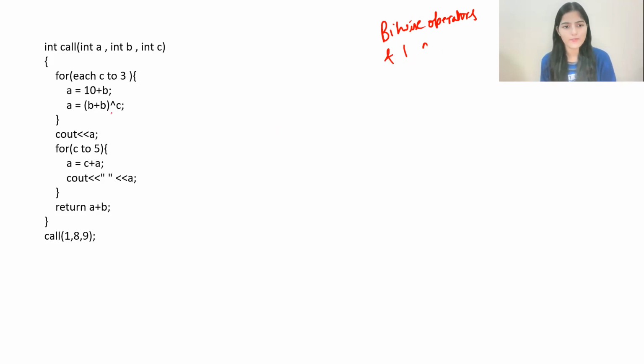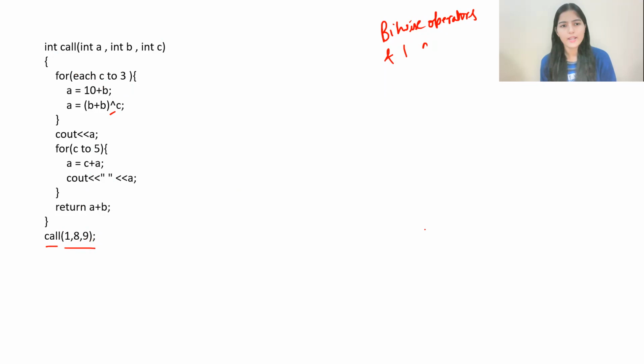In this question itself, you can see we have used the XOR operator. Here we have a function call which is accepting three integer arguments, 1, 8, 9. Three values we are passing to it. So this is our function call, and you have to determine what will be the output.